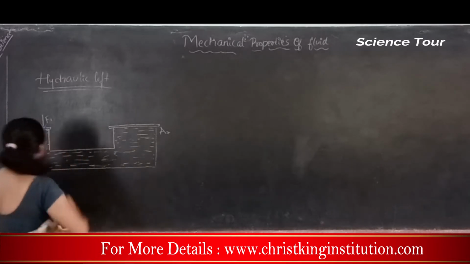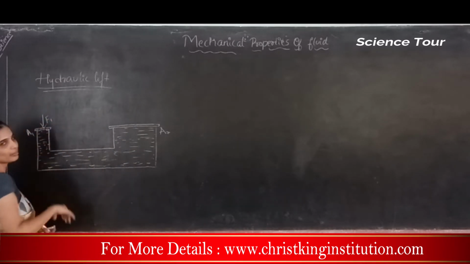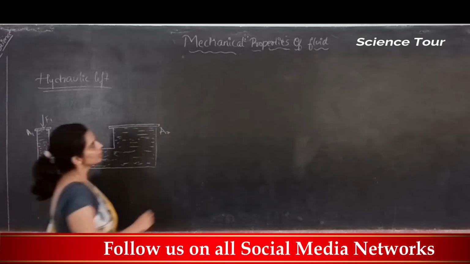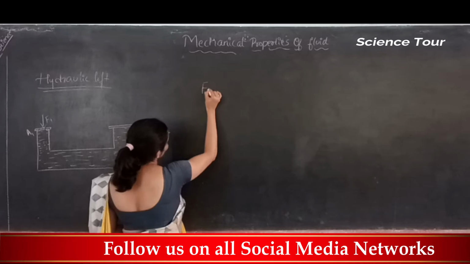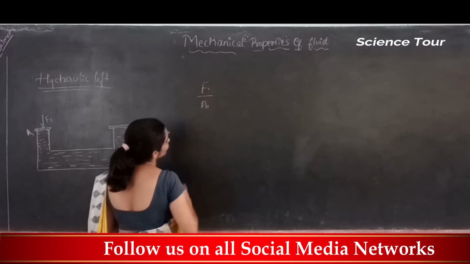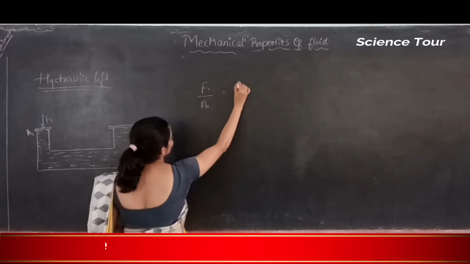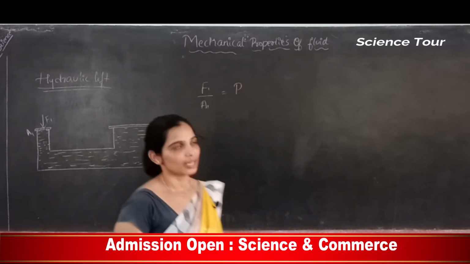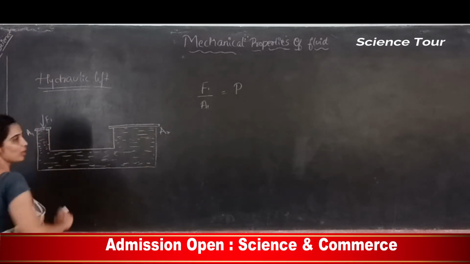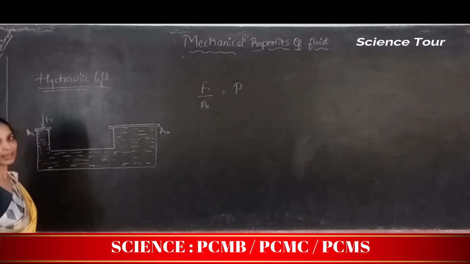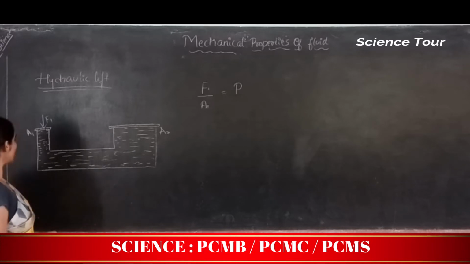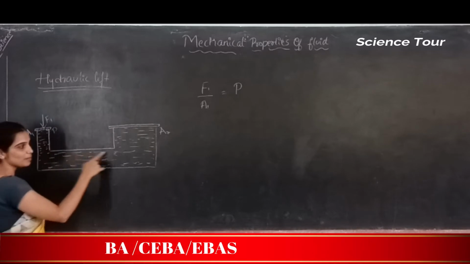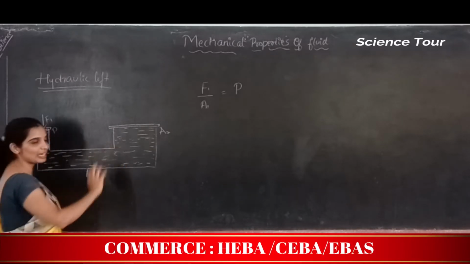Okay. So when I apply force F1, F1 is acting on the area A1. So can you say that force per unit area, F1 divided by A1, is equal to some pressure P applied on the fluid, correct? The force F1 is applied on a small area A1, or small piston of area A1. So pressure acting here is P. But this is the same container and fluid is filled here.